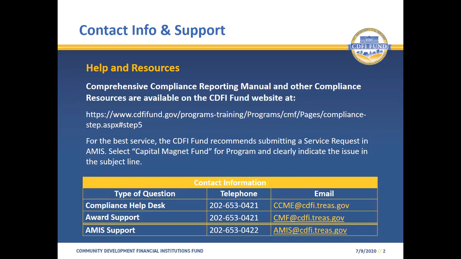Additional resources that you should be aware of are that there is a comprehensive compliance reporting manual available on the CDFI Fund website. Additionally, you may reach out to the CDFI Fund by contacting us through one of the phone numbers or email addresses listed here.